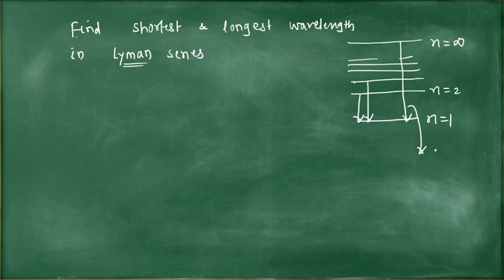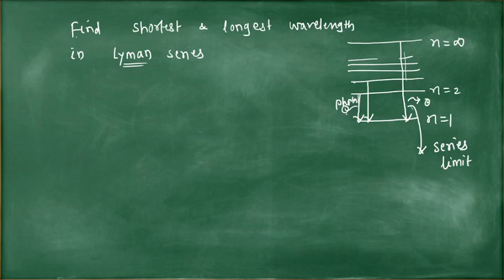This last transition is also called the series limit. So which radiation, or which photon, has the shortest wavelength and which photon has the longest wavelength? We'll consider the boundaries of the Lyman series. Series limit, here again the photon is emitted.